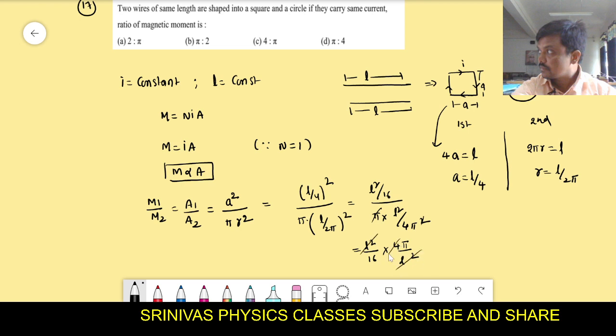L square cancels, 4 and 4 cancel. Then the final answer is pi by 4. That is the D option, the correct option. Then let us go for the next problem.